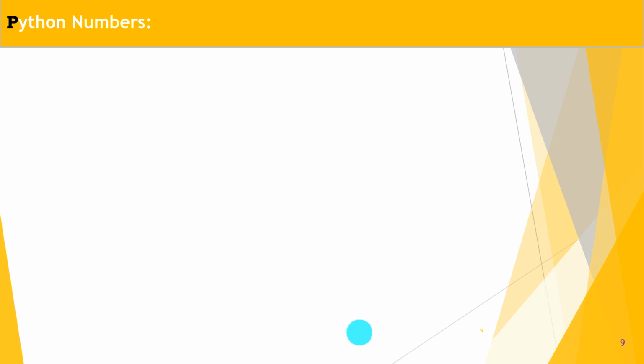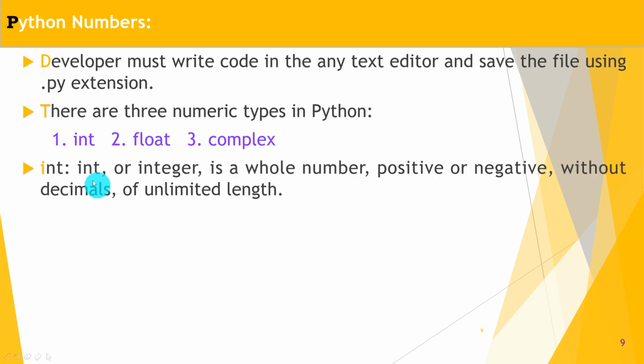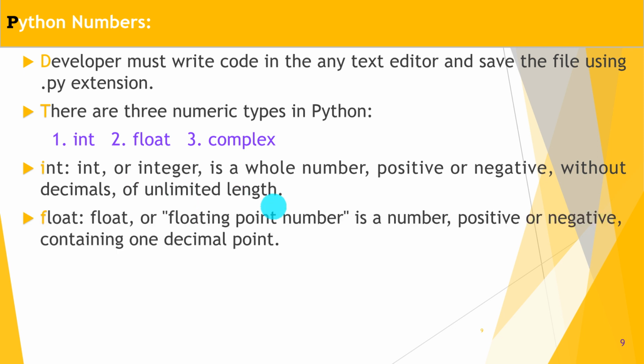Python numbers. There are three different numerical types in Python. First is integer, second is float, third is complex. The int data type is a whole number. There is no decimal point in that number. It is positive or negative, without decimal, of unlimited length. That is the beauty of Python. In Python, what is the range of the integer data type? No range. In every other language, there is a range for int.